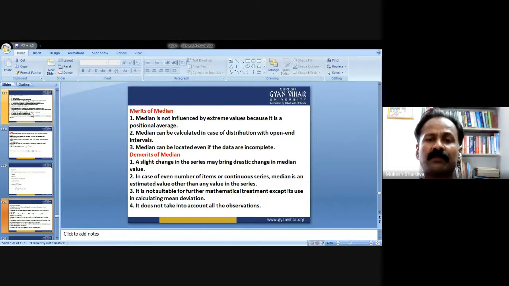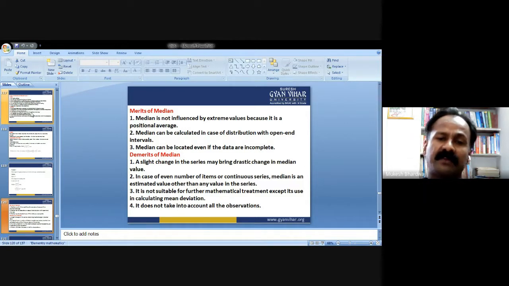Median can be calculated in case of distribution with open-end intervals. Median can be located even if the data are incomplete. So if the data is incomplete, the median can be located. Now the demerits. A slight change in the series may bring drastic change in median value. Obviously, whenever there is a change in series, the median or the middle value changes.